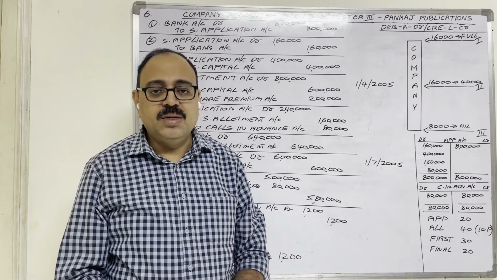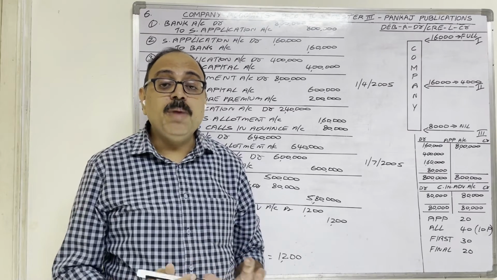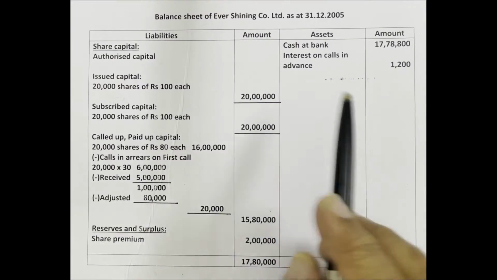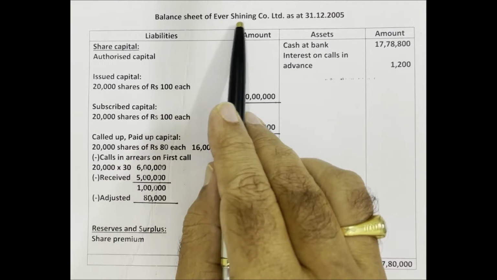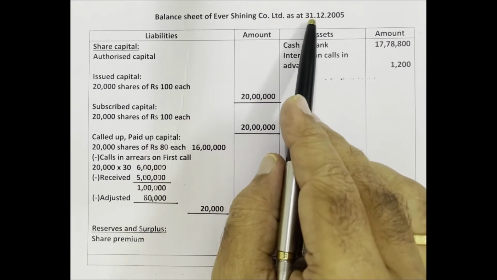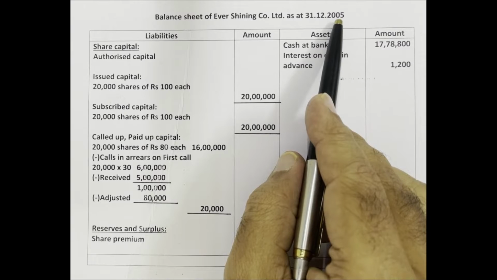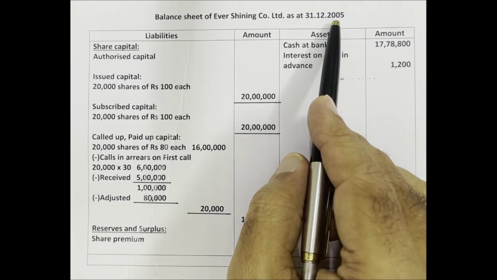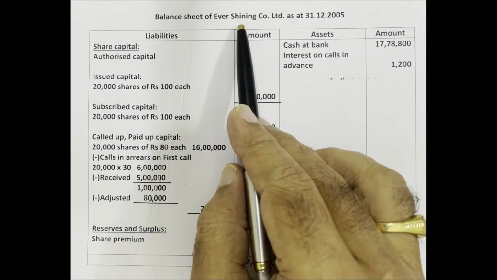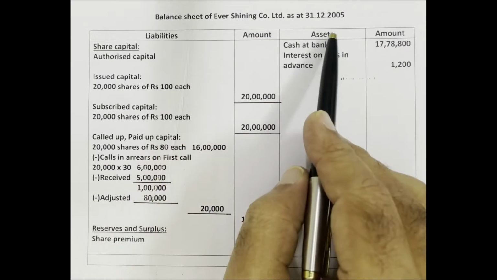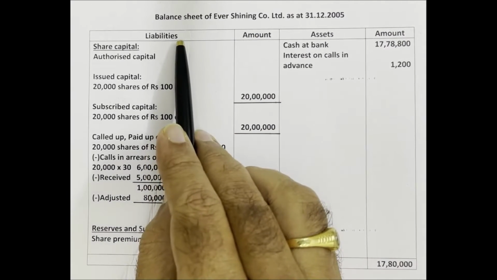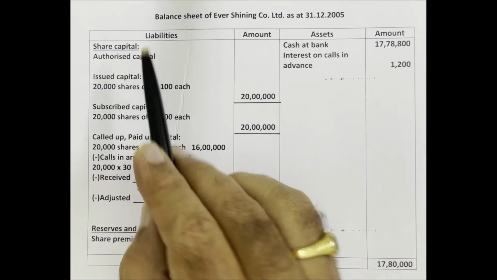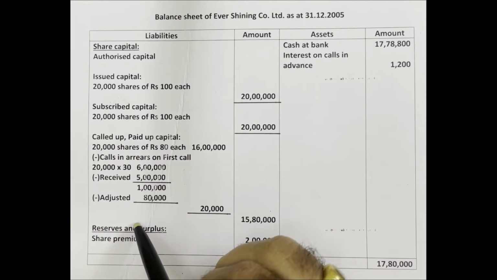Journal is completed. Next, let us see how to prepare the balance sheet. This is the balance sheet of Ever Shining Company Limited as at 31st December 2005. In the question, he is giving the date. On this date we have to show the balance sheet. Liabilities amount, assets amount. On the liability side, under the share capital heading, we have to show different categories of capital.